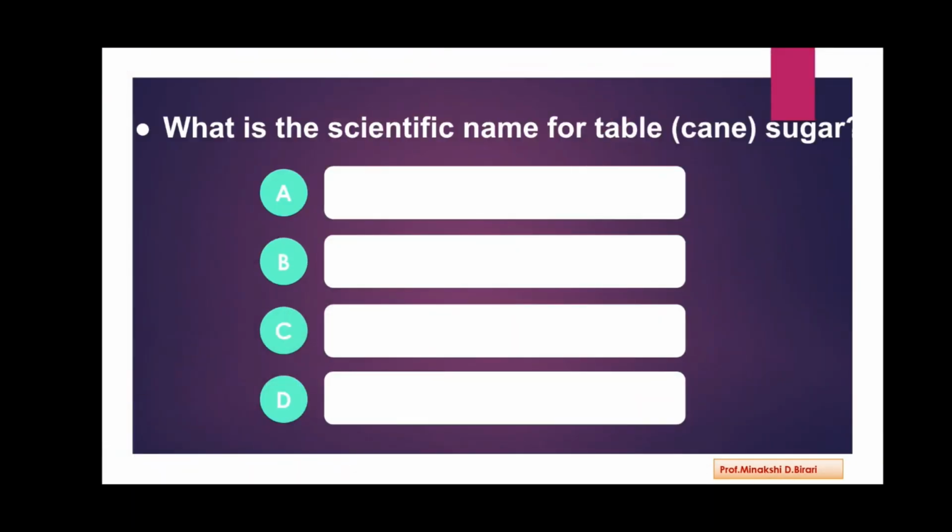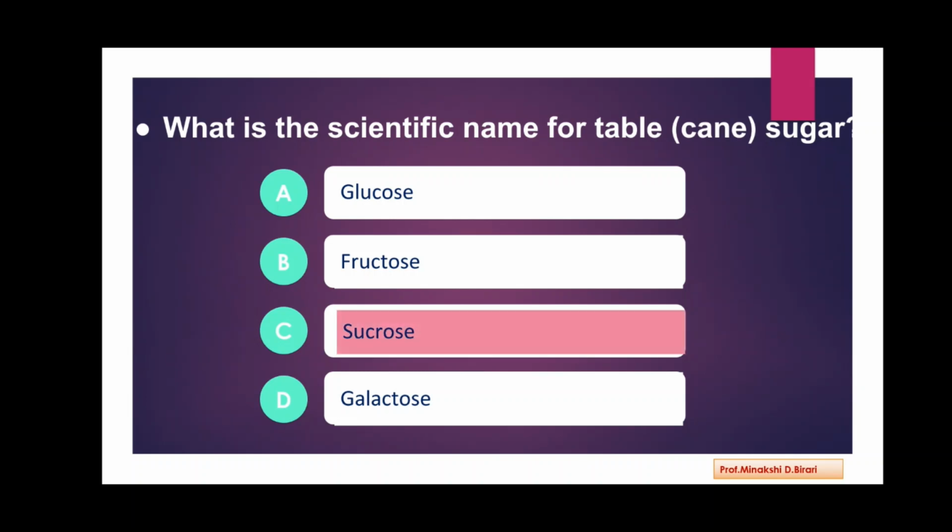Next question. What is the scientific name for table or cane sugar? So the options are glucose, fructose, sucrose, galactose. So all these are the carbohydrates or the sugar. So what is the name of table sugar or the cane sugar? The scientific name is sucrose. Sucrose is called table sugar or also cane sugar.